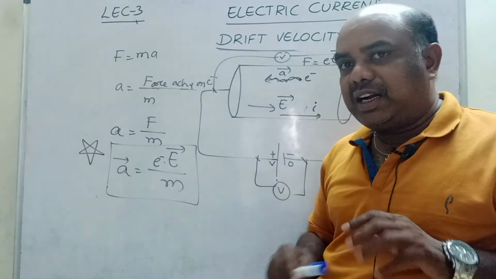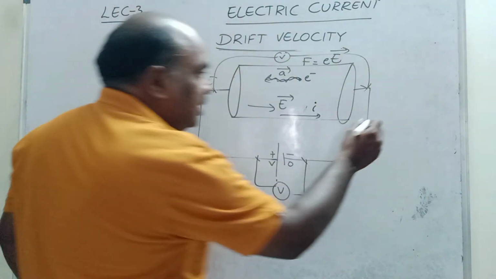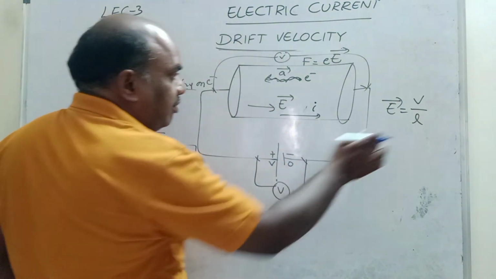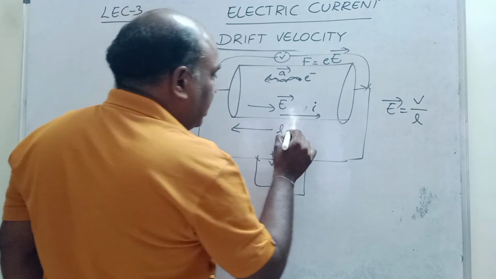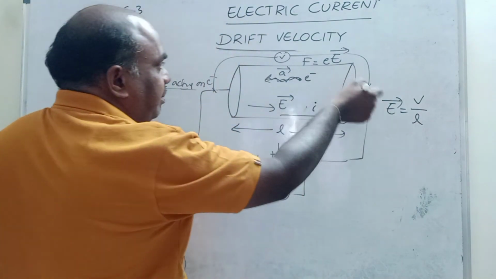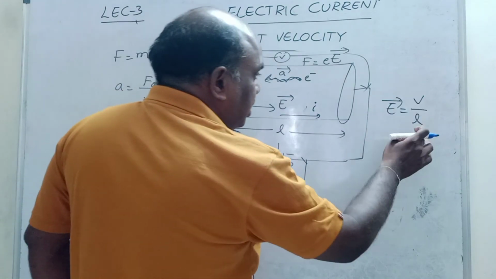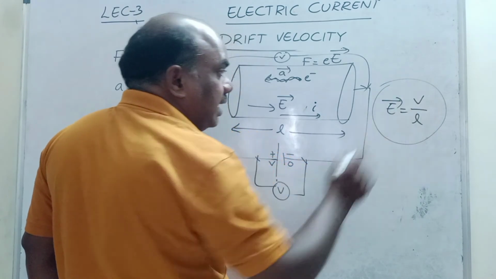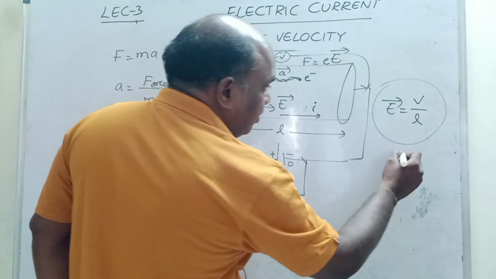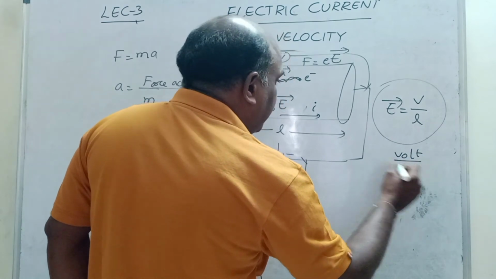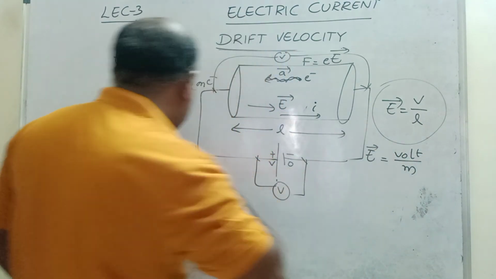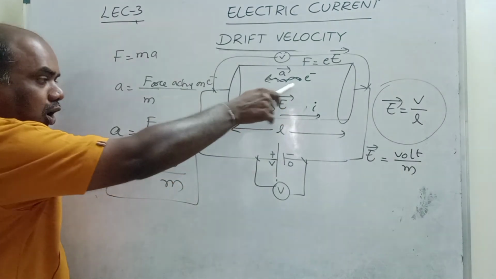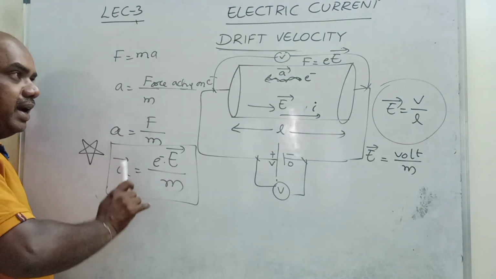What is meant by electric field? Electric field is nothing but V by L. V means potential difference, and L means the length of the conductor. Let the length of the conductor be L and the potential difference applied across this conductor be V. The ratio of potential difference and length is the electric field. Potential difference in volts by length in meters, so volt per meter is the unit of electric field. Remember children, volt per meter is the unit of electric field. What is the acceleration of one electron? eE by m.